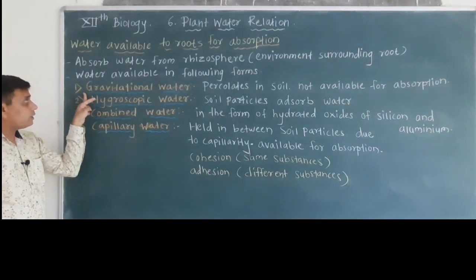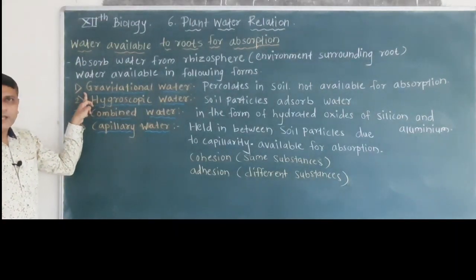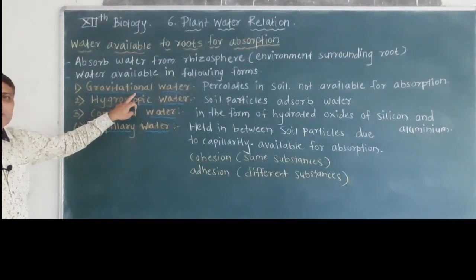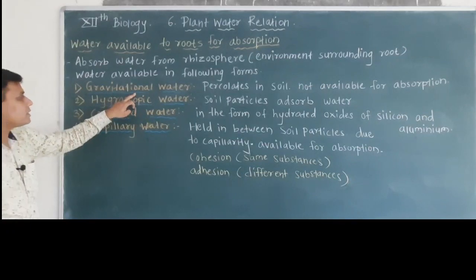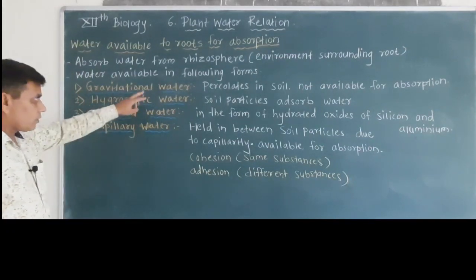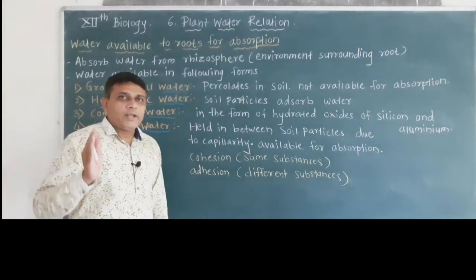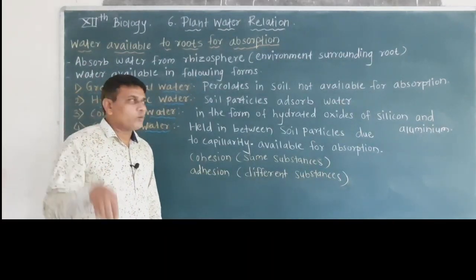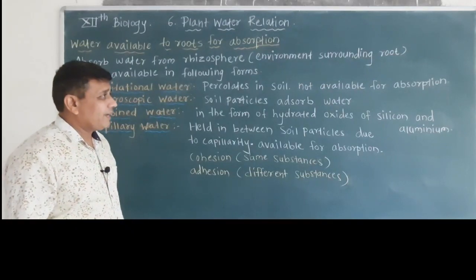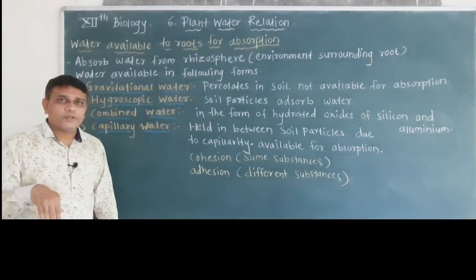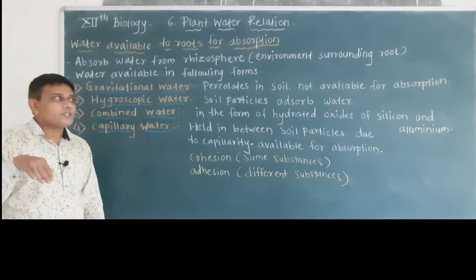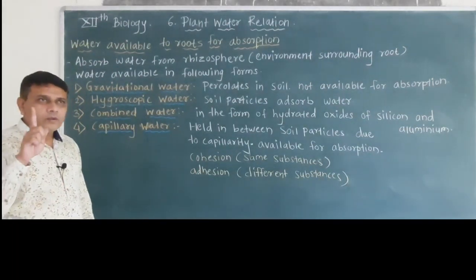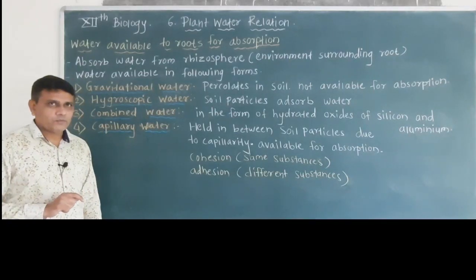Now the first form of water available in the soil is called gravitational water. Gravitational water means during the rainy season the water percolates in the soil and goes deep down in the soil, and it is not available for absorption by the roots.